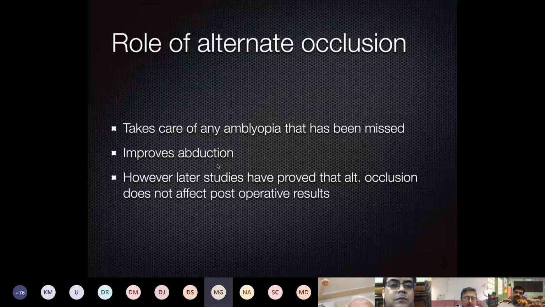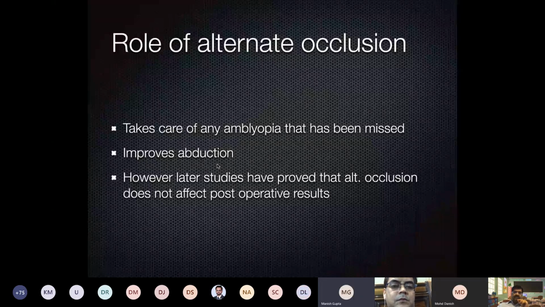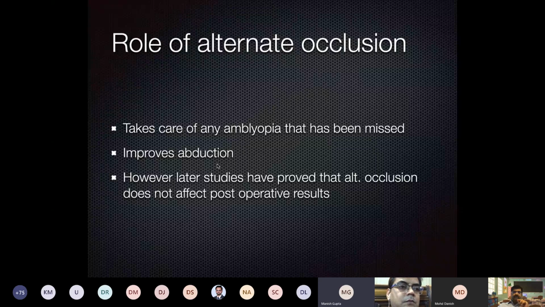So till we do the surgery, we can give alternate eye patching. But alternate eye patching doesn't help with the post-operative results if there is no amblyopia. We are doing patching just to keep the eyes mobile before the surgery if the child is not amblyopic.